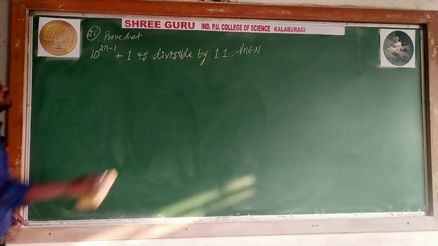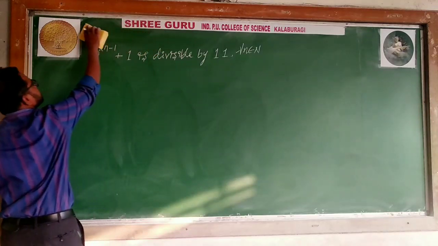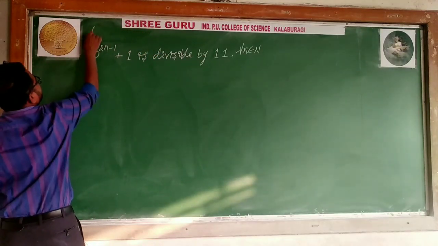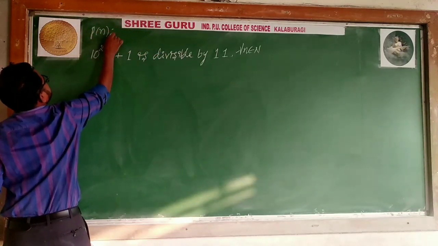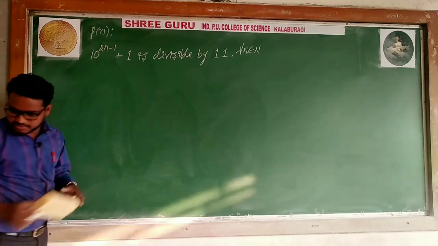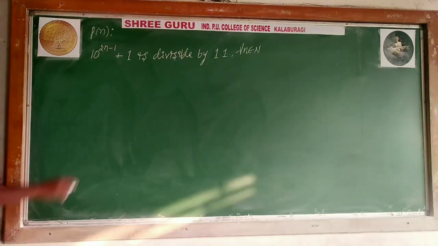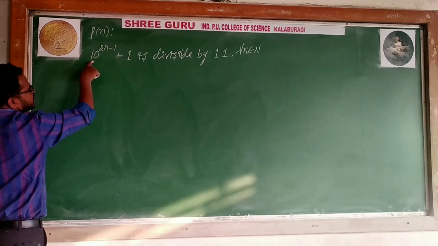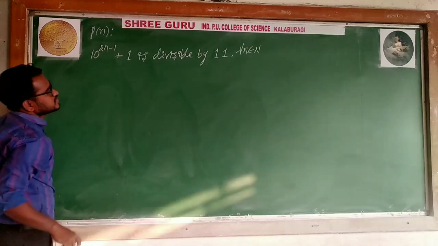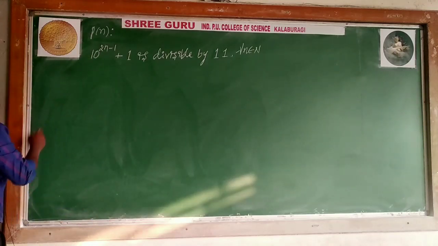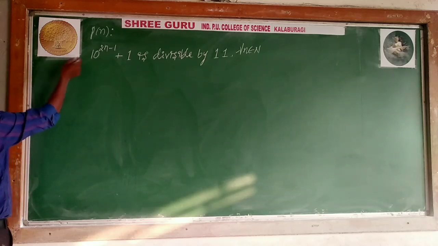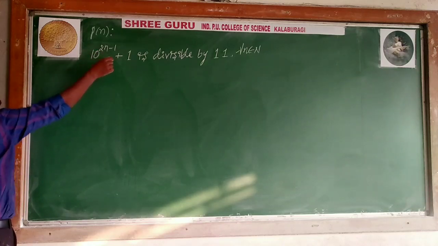Let P of n be the given statement. What is P of n? P of n is considered as 10 to the power 2n minus 1 plus 1 is divisible by 11. Okay? Now, P of n is the given statement.